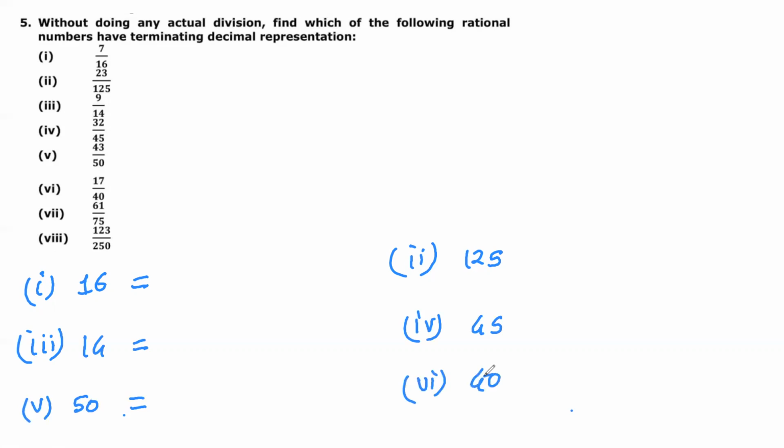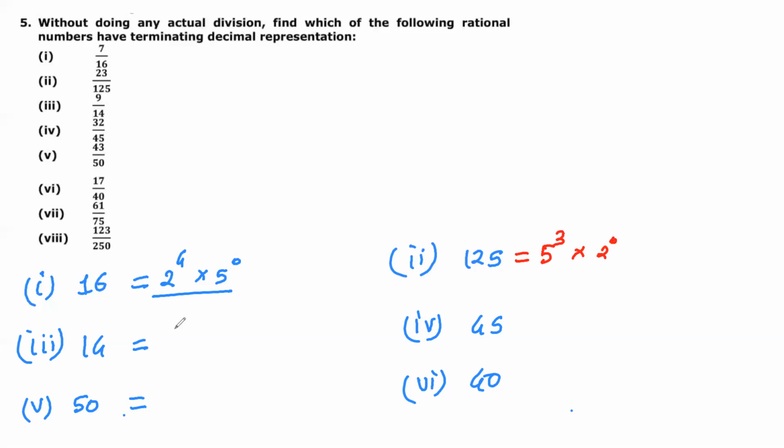First one is 16. I can write 2 raised to 4 into 5 raised to 0. First write the factors, then we will find out whether it can be converted to a terminating decimal or not. Now second, 125. 125 is nothing but 5 cube into 2 raised to 0, isn't it?